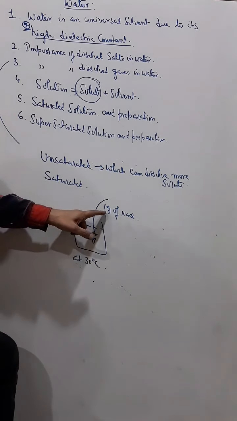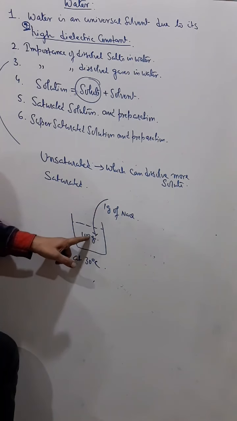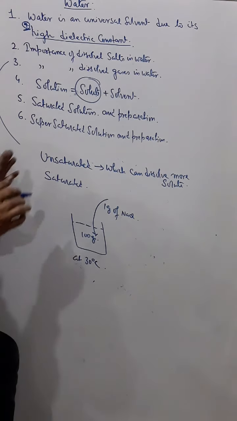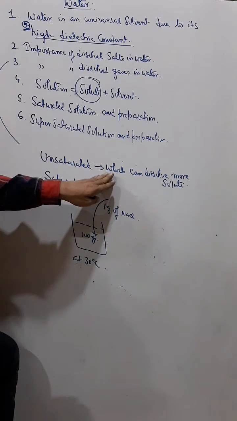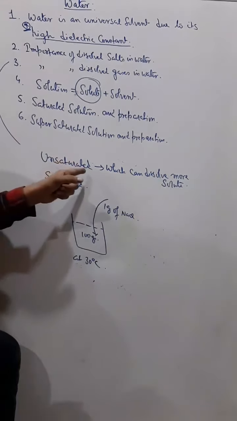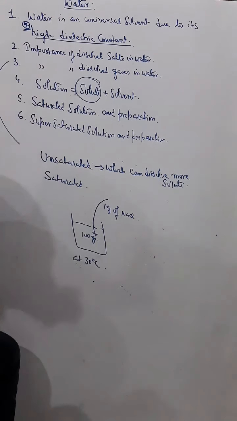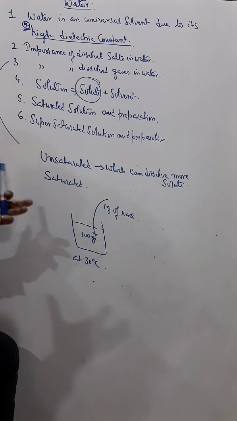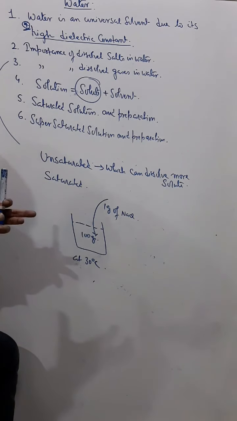Because I have dissolved only 1 gram, it can dissolve more salt. So the solution in which more solute can be dissolved is called unsaturated. But saturated means full, house full, there is no space.